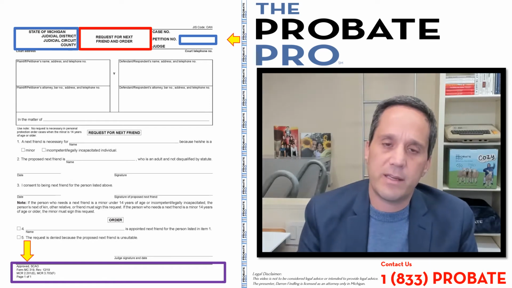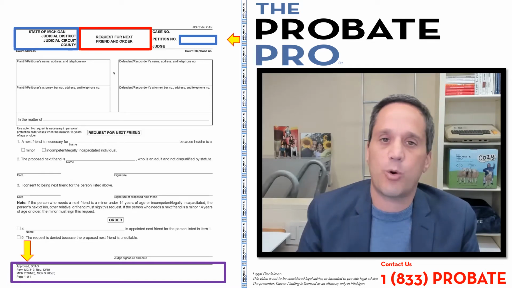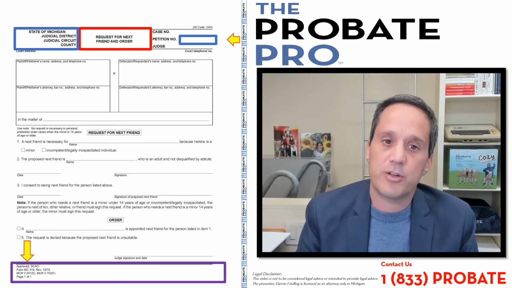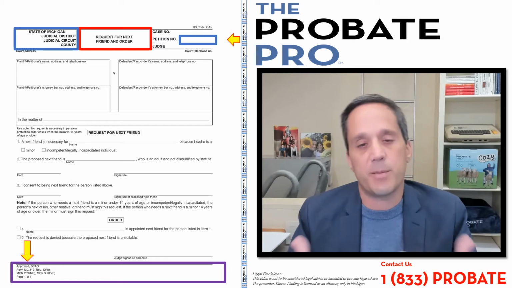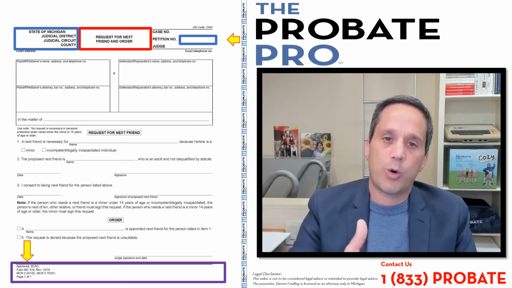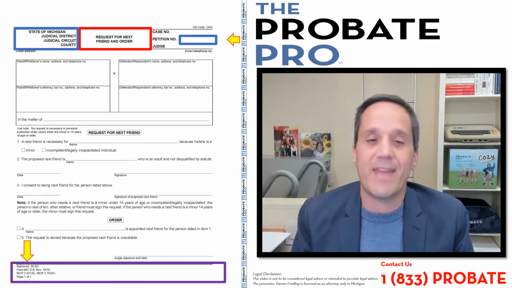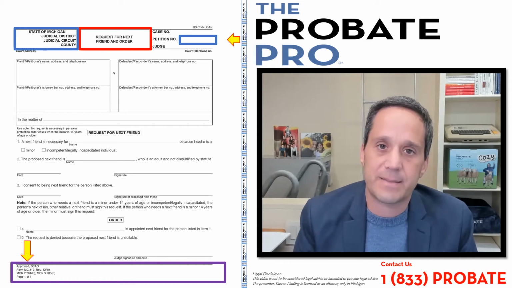So generally, the shortest, easiest path is to simply request a next friend. It's typically done without a court hearing. There's typically no probate court involvement in relation to the appointment of that conservator, and the requirement to do an inventory and annual accountings and then ultimately end that conservatorship is not required in a next friend process.